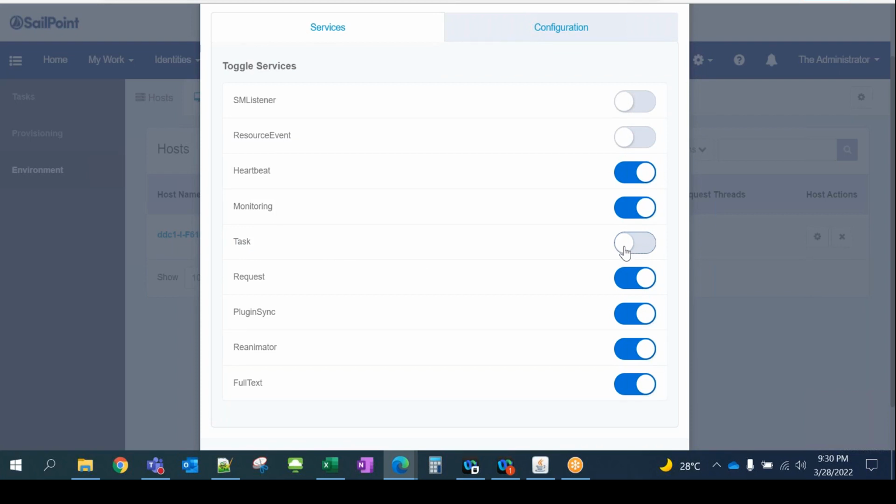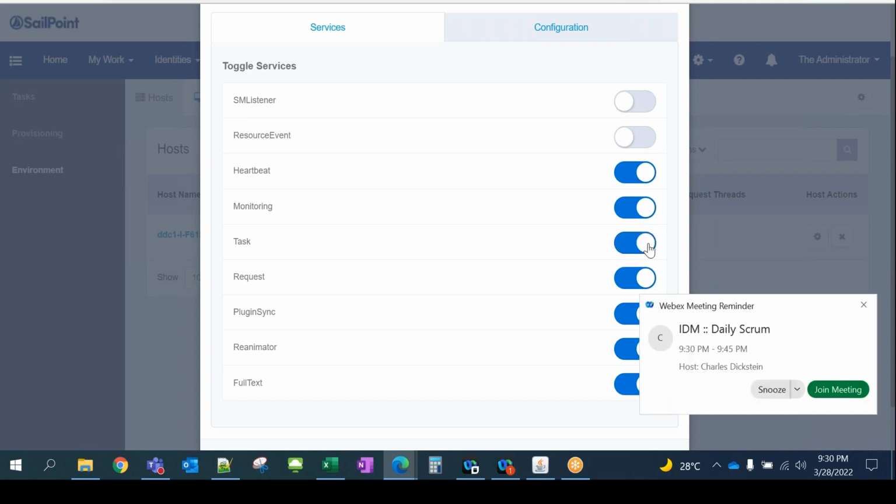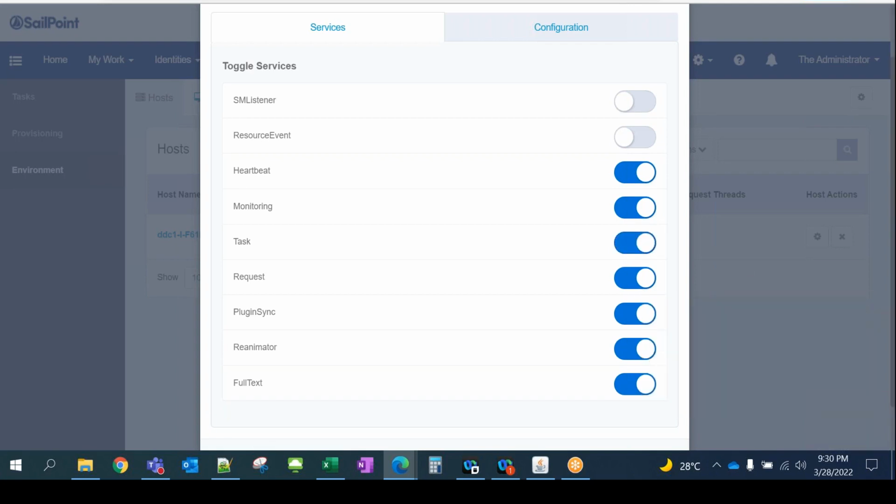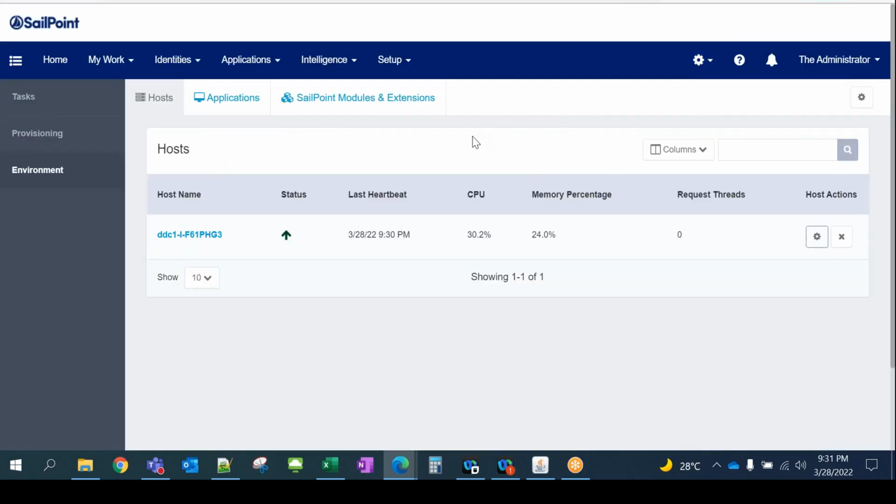When you have 4 servers, 2 of the servers will disable this one, and 2 of the servers will enable this one. It means requests will always go to those 2 servers only. That is really helpful in terms of managing the workload, because end users using the UI are also creating workload, and tasks are also going to create workload. So in that case, nothing will crash and you will be able to serve all the requests. So that's the main purpose.